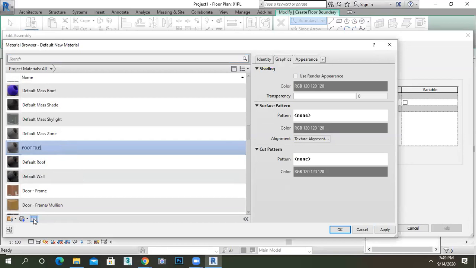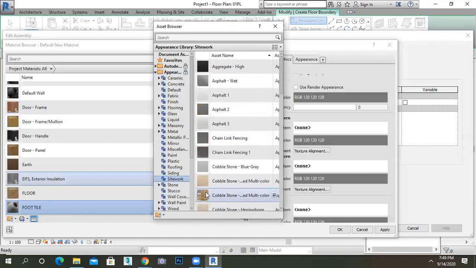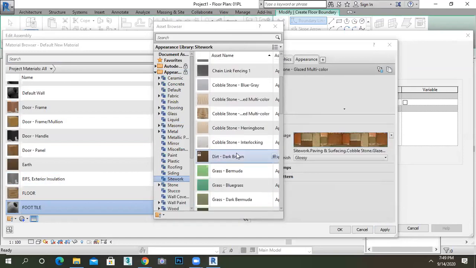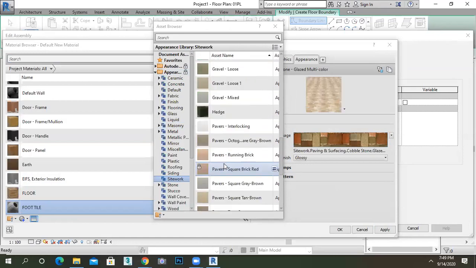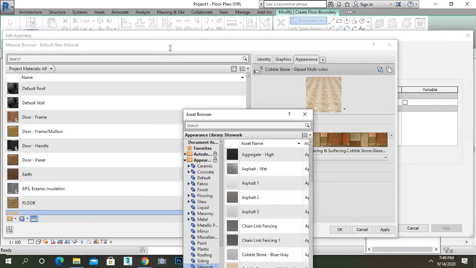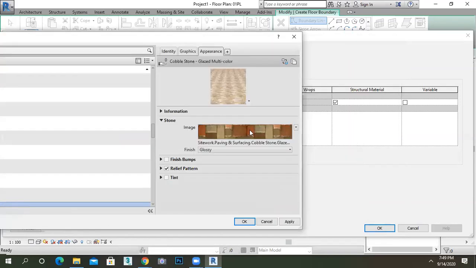Go to the asset, go to the appearance, go to the site work now. In that site work, you are able to see these types of foot tiles or parking tiles and all. If you don't want to use this, then as I said, go to the appearance, download your image and use that image. If I want to increase my scale, then double click on the image, then increase your scale.